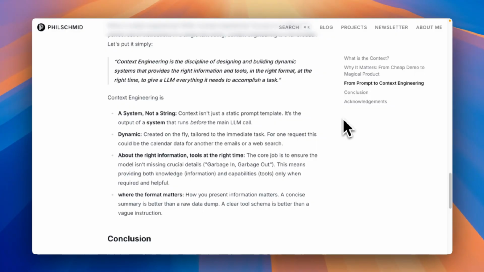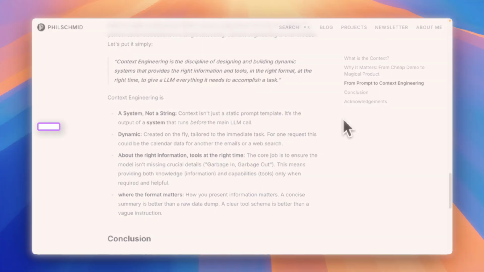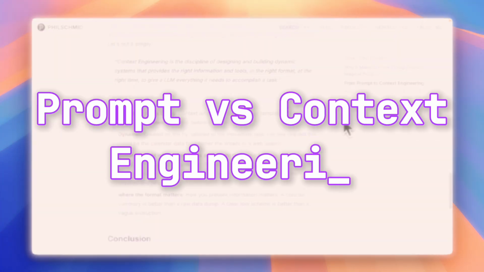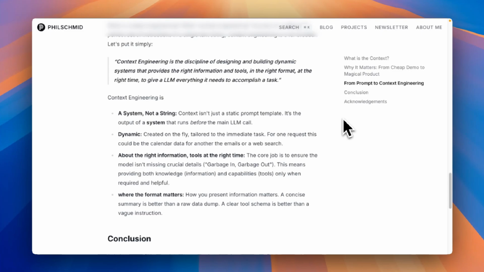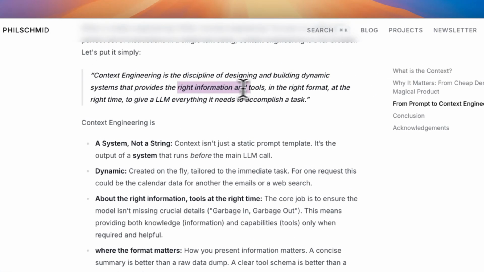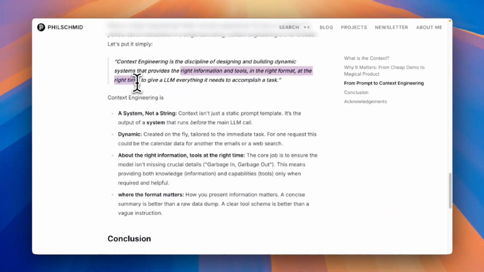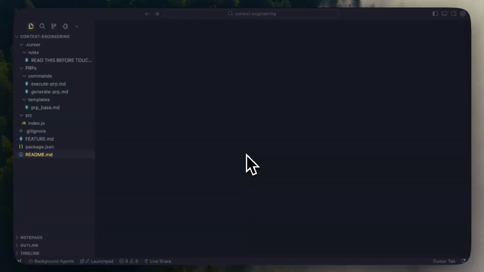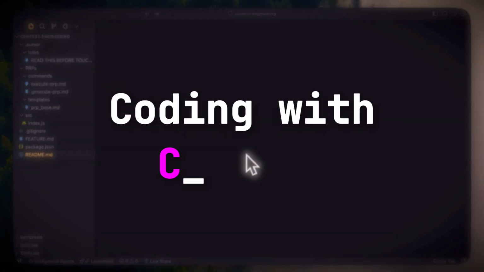So one more thing I want to explain before we dive deep into how to actually put this into practice is what is the difference between prompt engineering and context engineering. Prompt engineering is just a static prompt, whereas context engineering is about designing and building a dynamic system that provides the right information and tools in the right format at the right time that runs before the main LLM call to give it everything it needs. So now that you know what context engineering is, let me show you how to actually put this into practice.